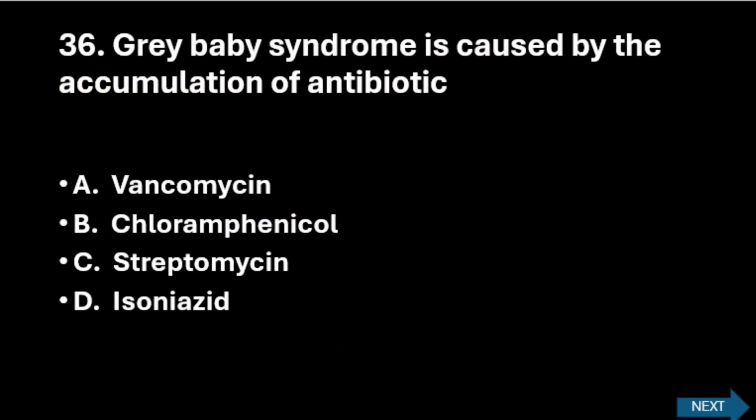Next question. Gray baby syndrome is caused by the accumulation of antibiotic. Option A, vancomycin. Option B, chloramphenicol. Option C, streptomycin. And option D, isoniazid. Here the right option is option B, chloramphenicol.